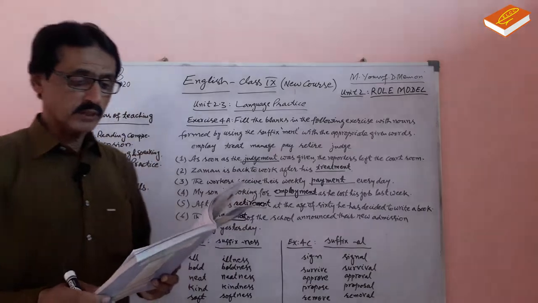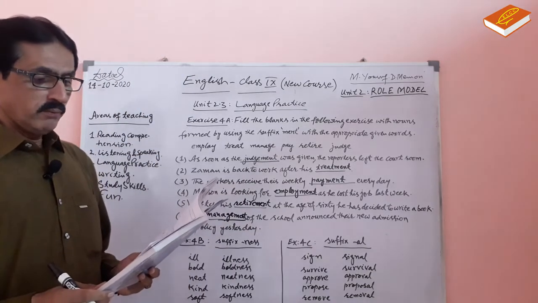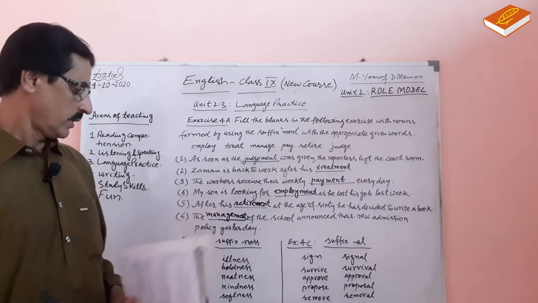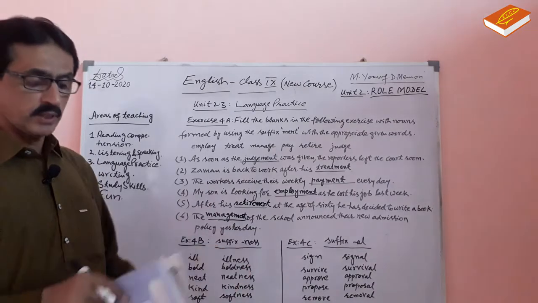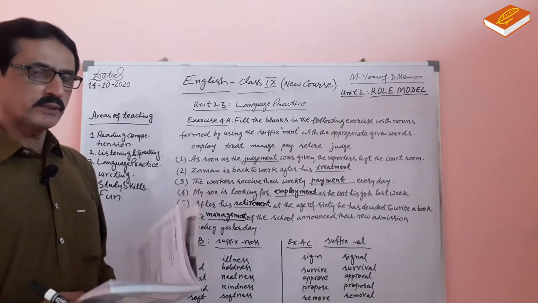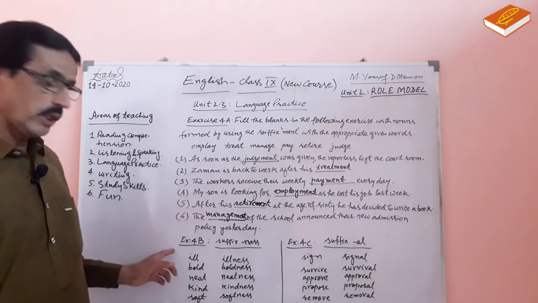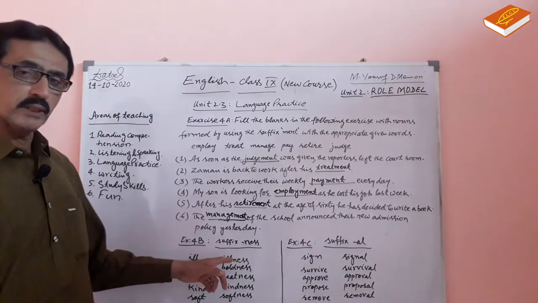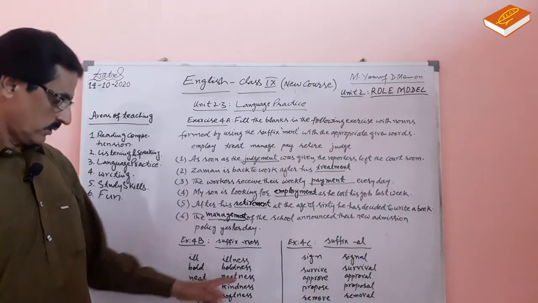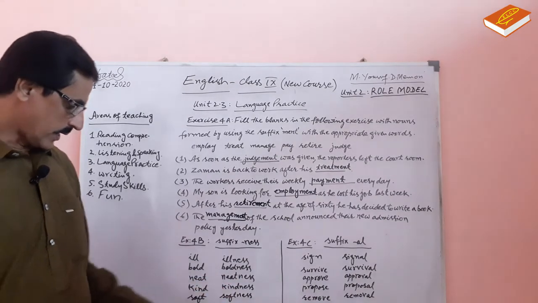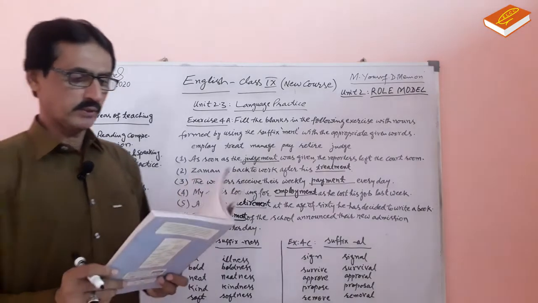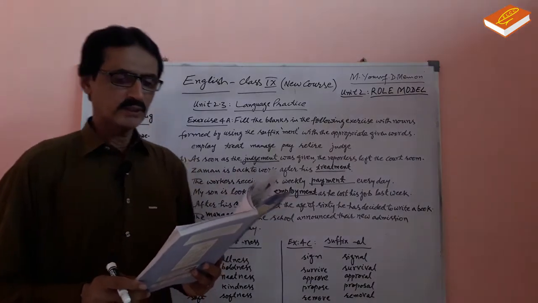Now, exercise number 4B. Fill the blanks in the following exercise by using the suffix ness, N-E-S-S, ness, with the appropriate given words. The given words are ill, the new word will be illness; bold, boldness; neat, neatness; kind, kindness; soft, softness. These are the words: ill, bold, neat, kind, soft.